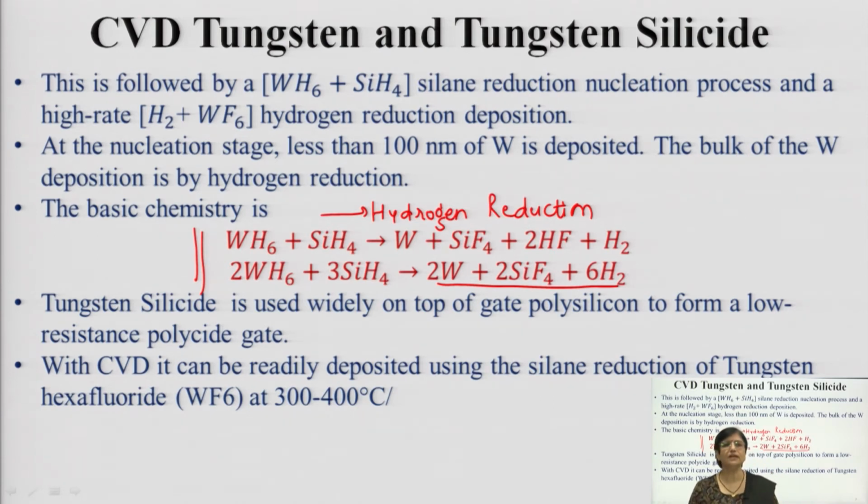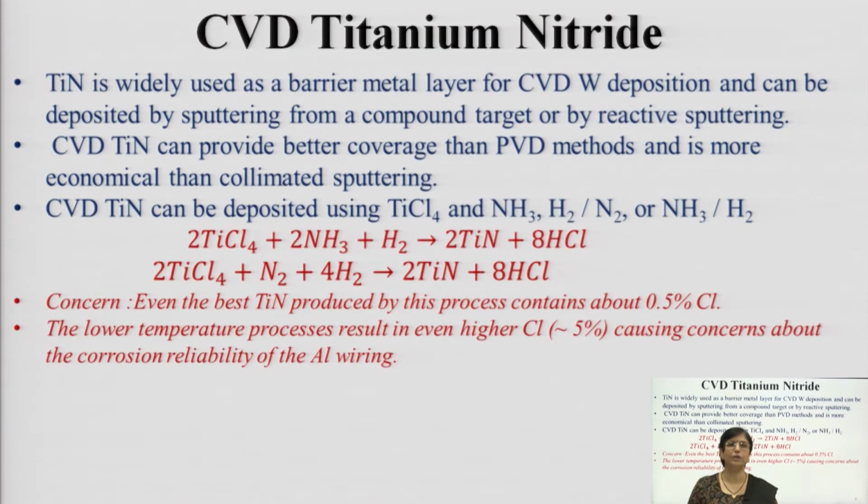Now, tungsten silicides are also used on the top of gate polysilicon to form the low resistance polycide gate. When deposited by CVD, it can be readily deposited using the silane reduction or tungsten hexafluoride, that is WF6, at 300 to 400 degree centigrade. You need not elevate the temperature. Tungsten nitride or titanium nitride is also widely used.